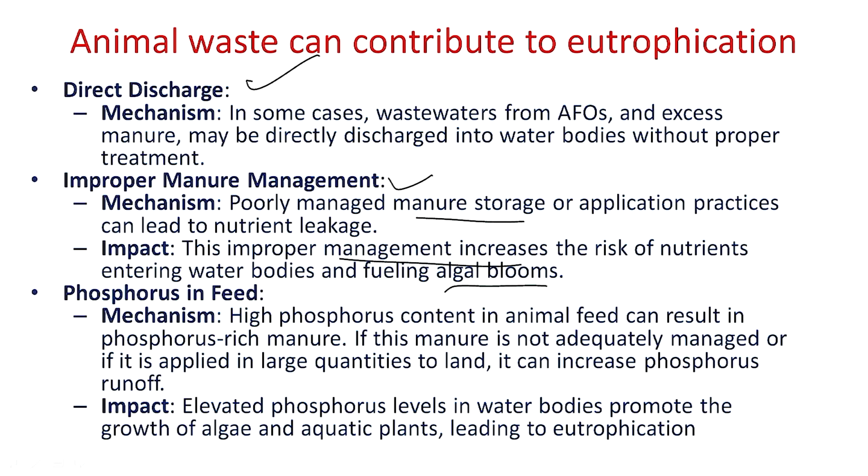Phosphorus in the feed: high phosphorus contained in animal feed ends up in the animal manure. When such manure is applied in large quantity or without proper treatment, this excess phosphorus will reach the water body, resulting in algal bloom and finally eutrophication.